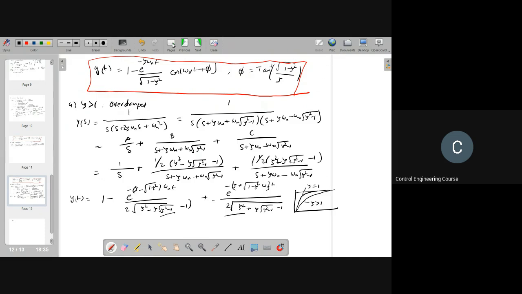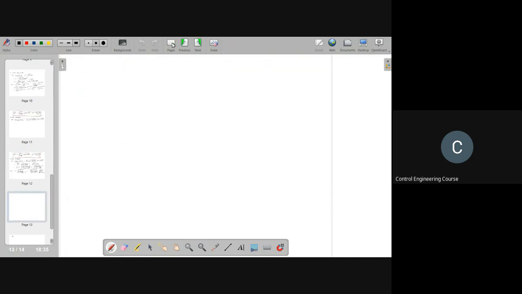Okay, let's solve some simple problems. You will understand how to solve the problems. So let's suppose, for example, we have a transfer function like this.